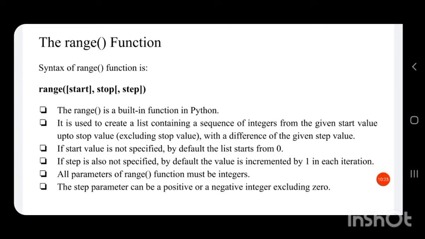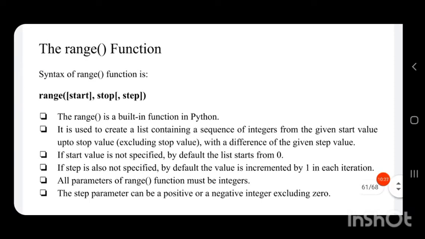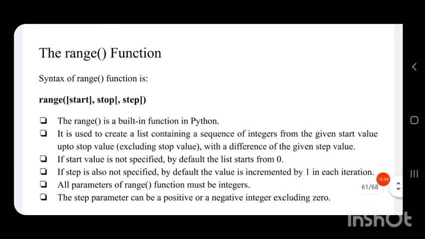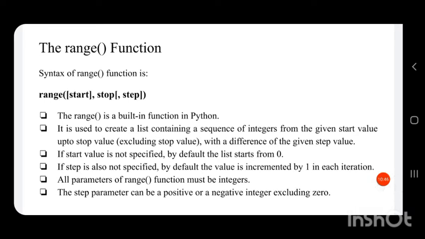All parameters of the range function must be integers. So all the parameters inside, that is start, stop and step, should be integers. The step parameter can be a positive or a negative integer, excluding 0.